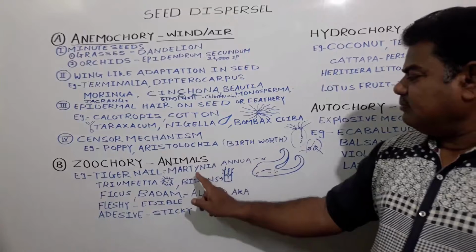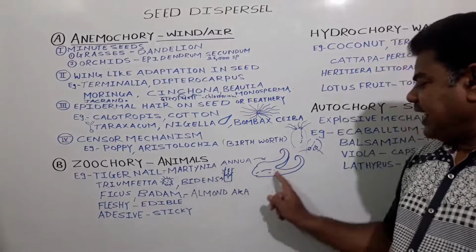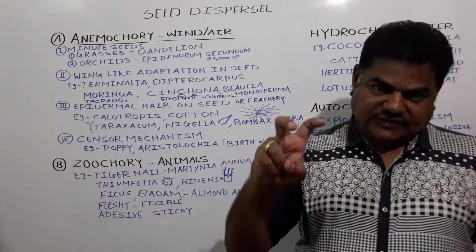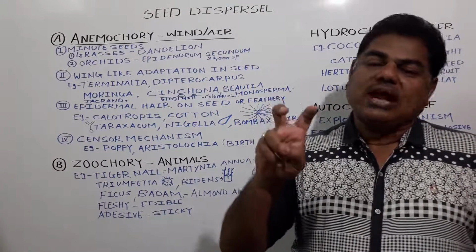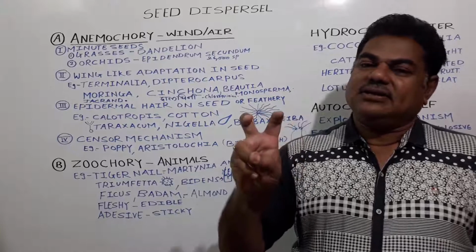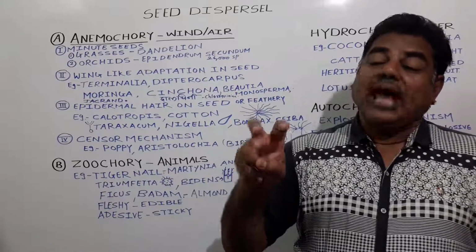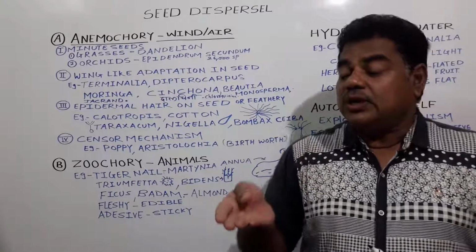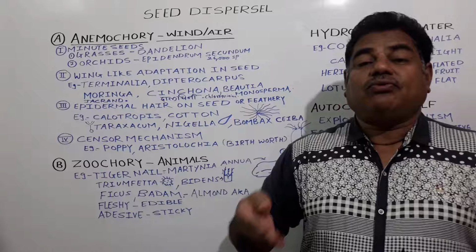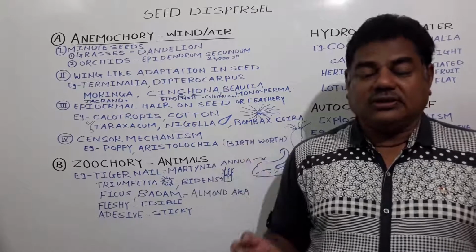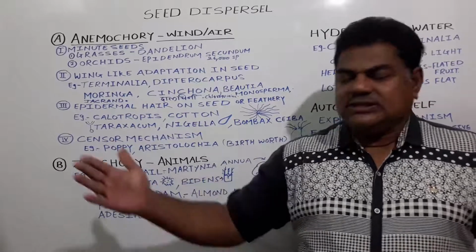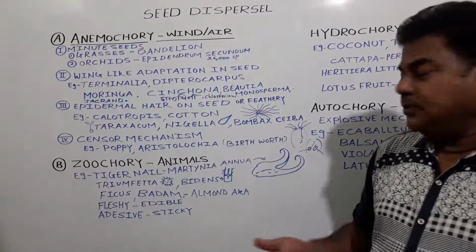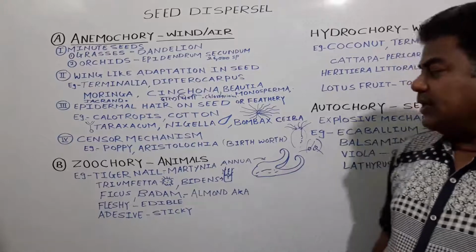In case of Martynia annua, the seeds are like this, but they develop two hook-like structures, and due to these two hooks, they adhere or entangle to the animals' hairs, for example to the goat, sheep, or buffalo, and the seeds get dispersed from one place to another. Such a type of mechanism they adapt to disperse.